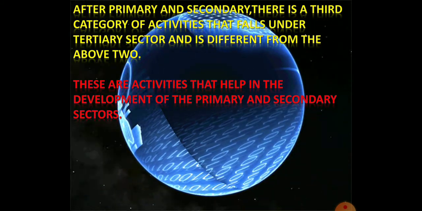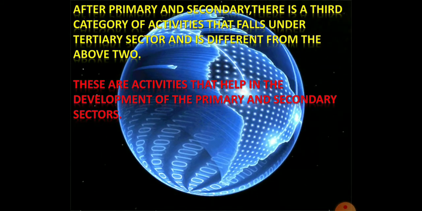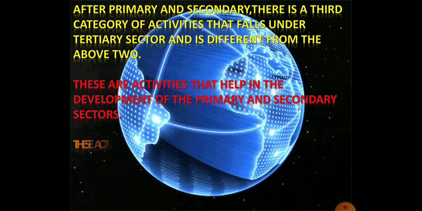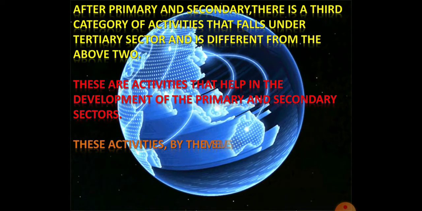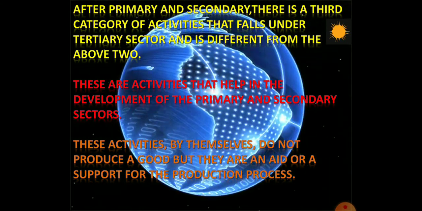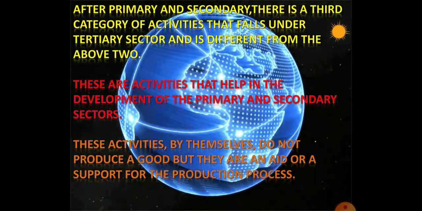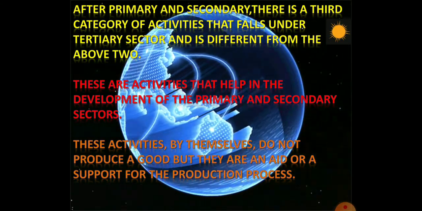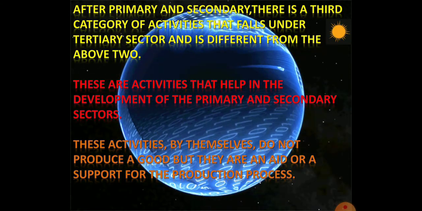These are activities that help in the development of the primary and secondary sectors. These activities by themselves do not produce a good, but they are an aid or support for the production process.